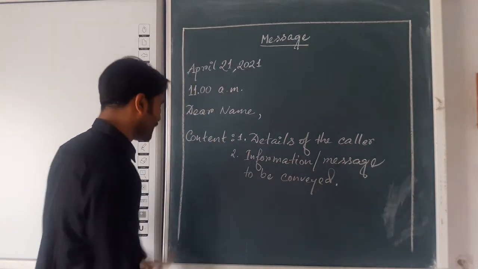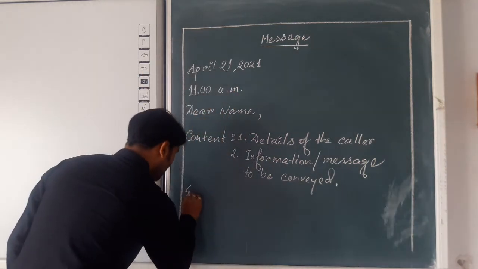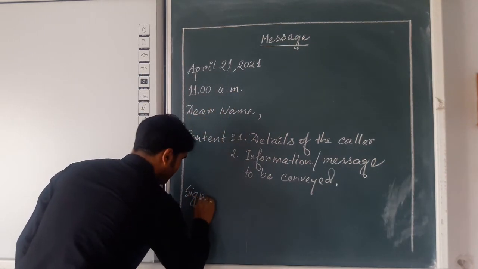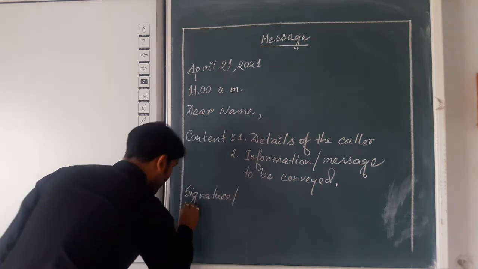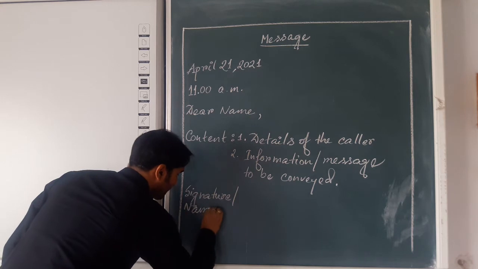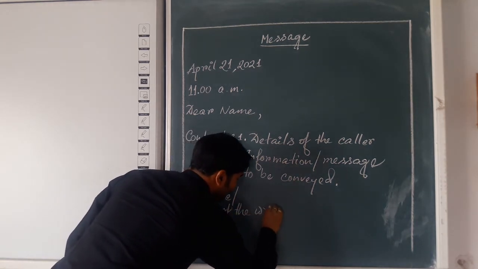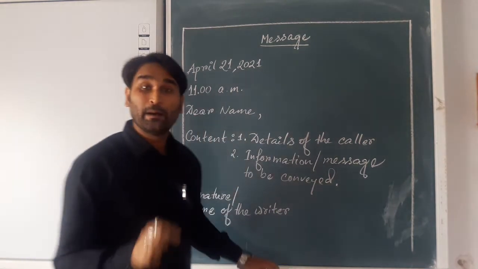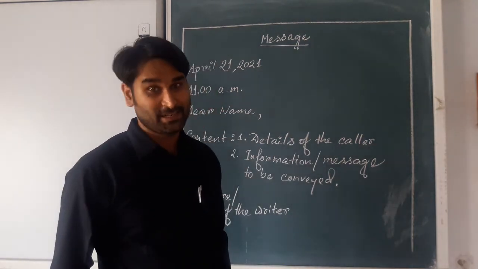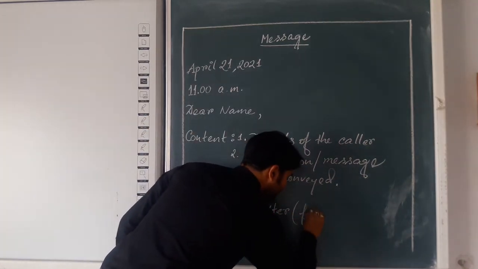1, 2, 3, 4, and now point 5 here: the name of the writer or signature. Signature, or you may write the name of the writer. Mind it, here the name of the writer means the message writer. Okay, the message writer. Now you will write the first name only.